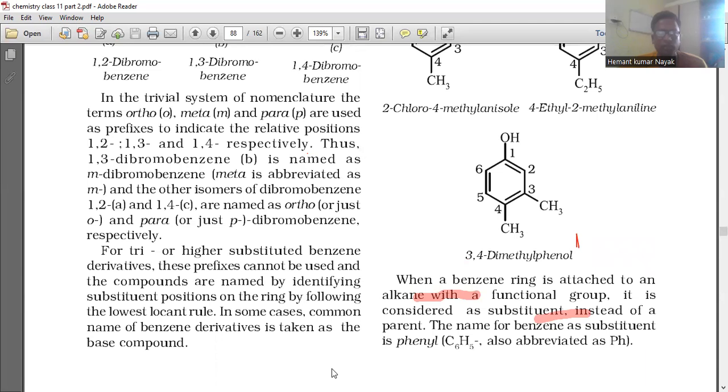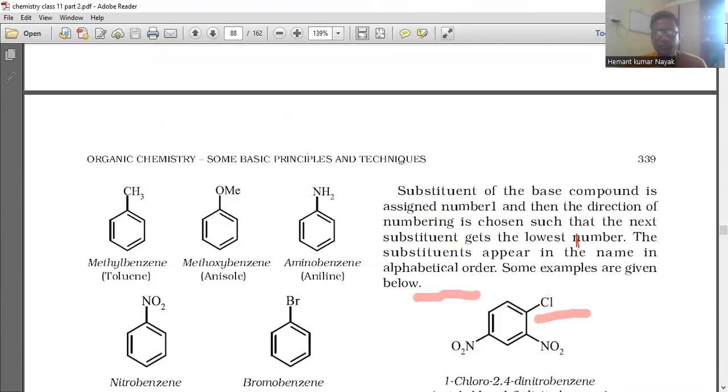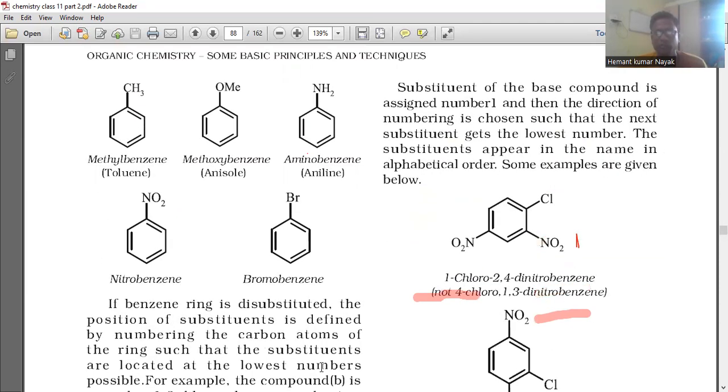In some cases, the common name of the benzene derivative is taken as the base compound. The substituent of the base compound is assigned number 1, and then the direction of numbering is chosen such that the next substituent gets the lowest number. The substituents appear in the name in alphabetical order. Some examples are given below. So 1-chloro-2,4-dinitrobenzene, not 4-chloro-1,3-dinitrobenzene.